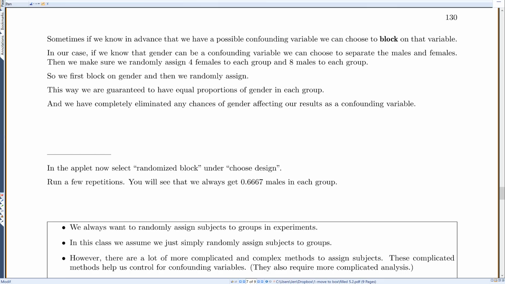Now, here's the thing that we wanted to show you. Sometimes if we know in advance that we have a possible confounding variable, we can choose to block on that variable. In our case, if we know that gender can be a confounding variable, we can choose to separate the males and females in the beginning, and then we make sure we randomly assign 4 females to each group and 8 males to each group. So we first block on gender, we divide them into 2 groups of males and females, and then we randomly assign them into the 2 groups that we actually care about. This way, we're guaranteed to have equal proportions of gender in each group, and we've completely eliminated any chance of gender affecting our results as a confounding variable.